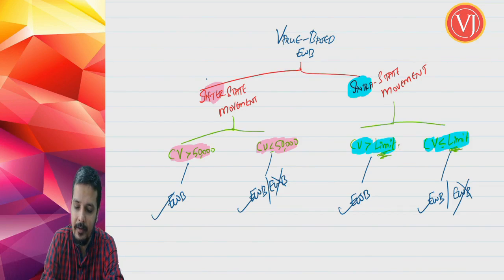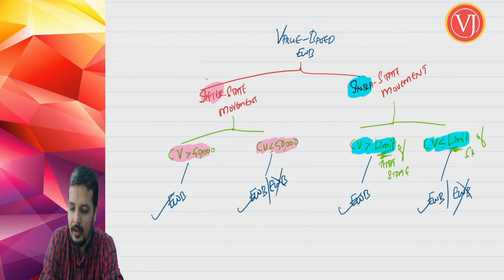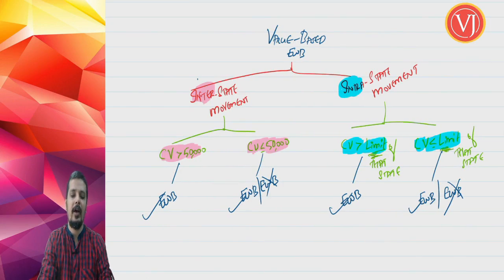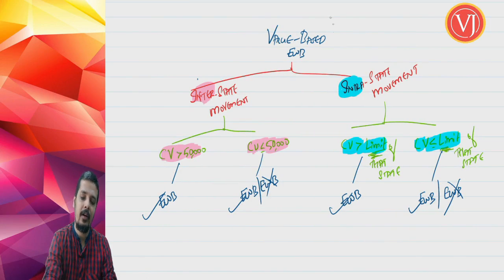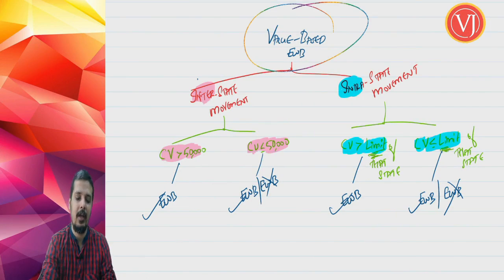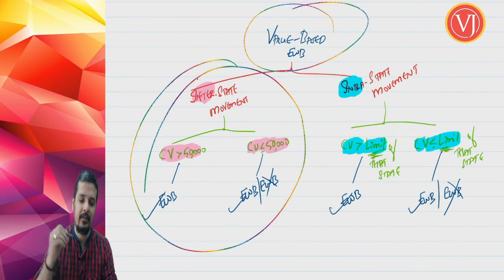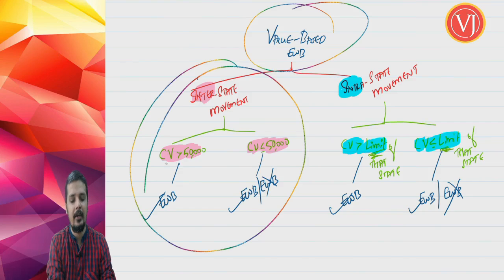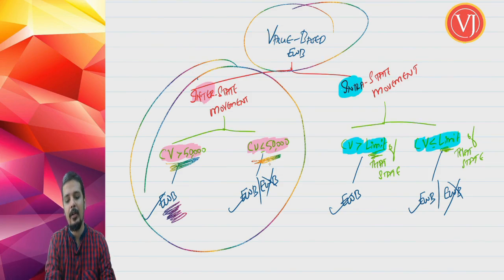So the limit of that state will be different from state to state. What I was trying to explain about value based e-way bill is this: for interstate movement, if the consignment value is more than 50,000, you have to generate an e-way bill, and if it is up to 50,000, it's up to you.